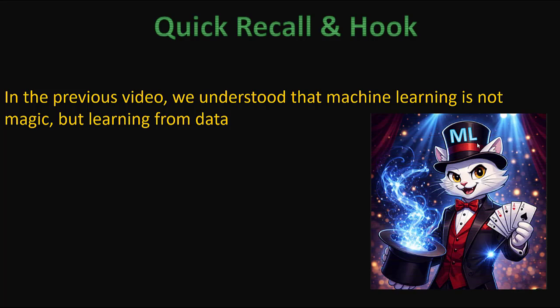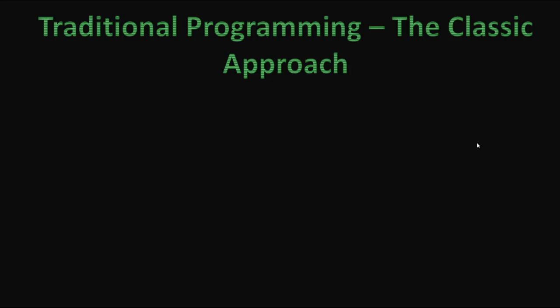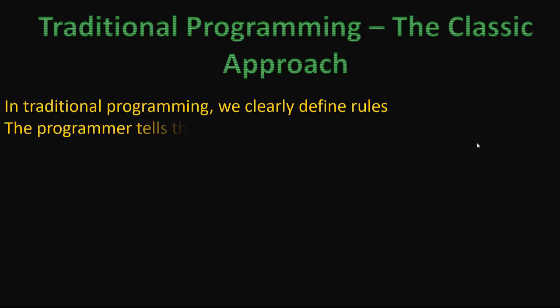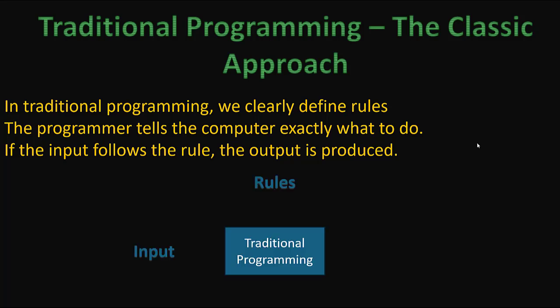So a quick recall. In the previous video, we understood that machine learning is not magic but learning from data. So of course the next question is how machine learning is different from the traditional programming which we are doing. Traditional programming is also called the classical approach. In this approach, the programmer tells the computer exactly what to do. If the input follows the rule, the output is produced. So we have the rules, and when we give the input, based on the rules, we get the output.